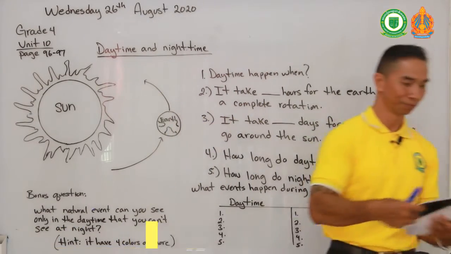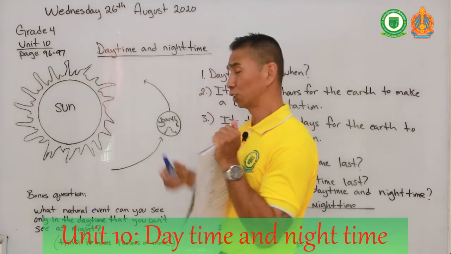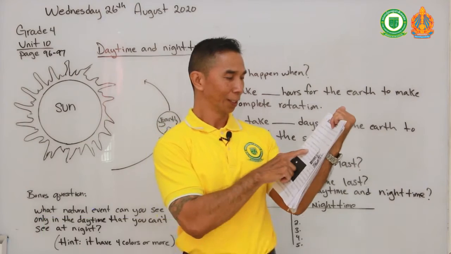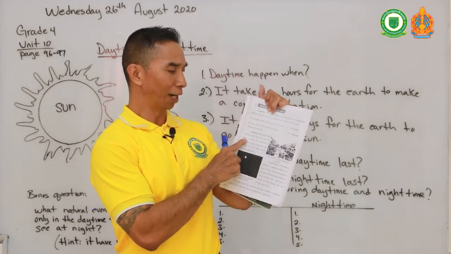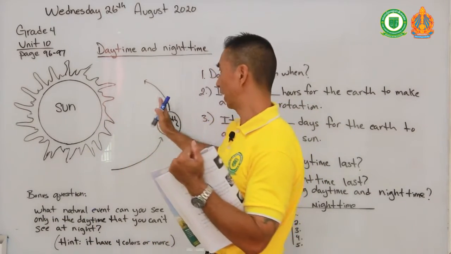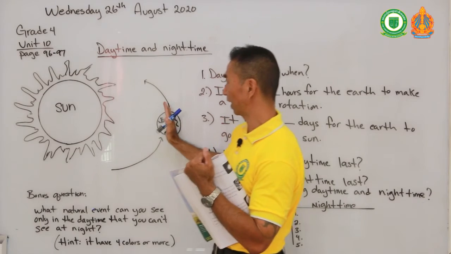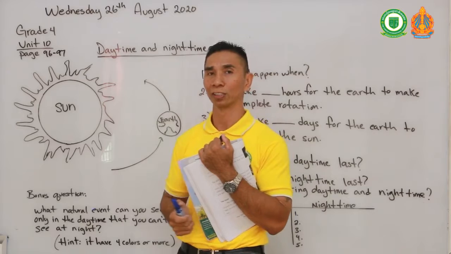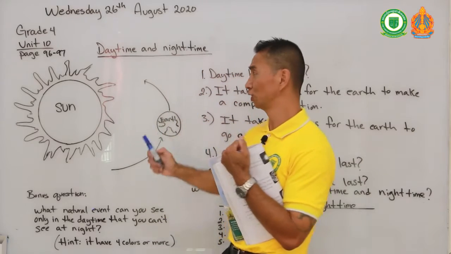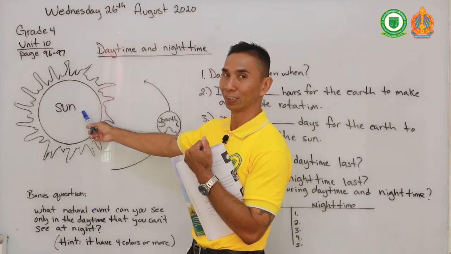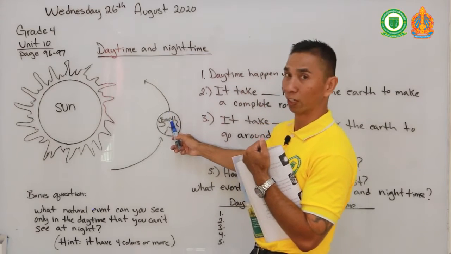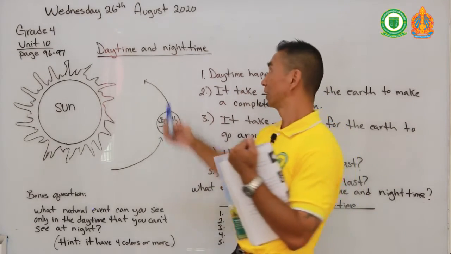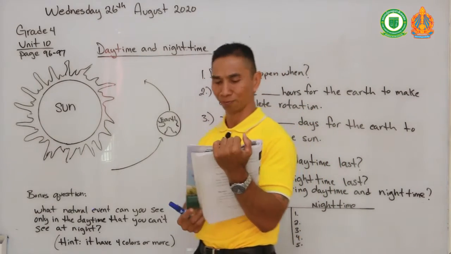According to our readings, there are 24 hours within a day. And according to your reading here, it says it lasts 12 hours. So each side of the Earth that's facing the sun and each side that is not facing the sun lasts for 12 hours. For a period of 12 hours, you will receive sunlight. And the other half of the Earth that doesn't receive sunlight will be in darkness. That will be nighttime, correct?